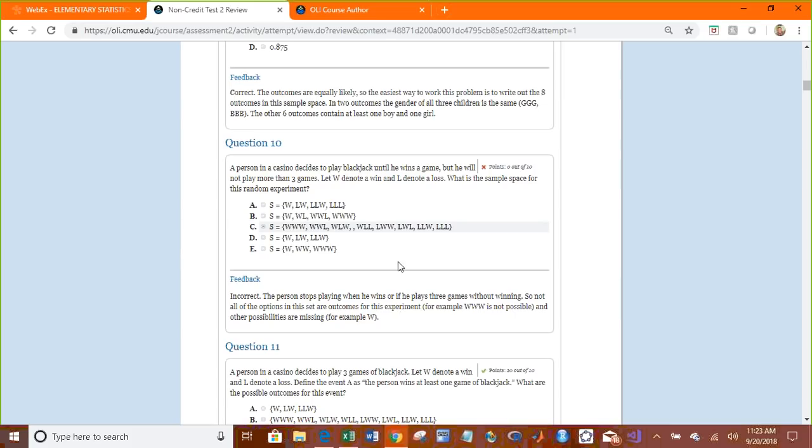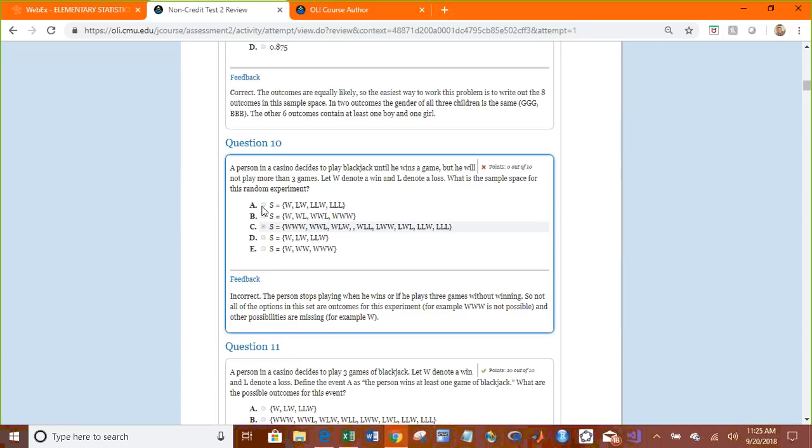What is the sample space? Why is that wrong? Alright, so I didn't read this very well. I'm sorry. I'm also getting sick. I don't know if you can hear me because I keep coughing, but he plays until he wins a game. So once he wins, he stops. But he won't play more than 3 games. So that means the sample space is going to be him winning and then stopping. He's going to lose 1 game and then win, so he stops. He's going to lose twice and then win, or he's going to lose all 3. So actually, the answer to this question is A.